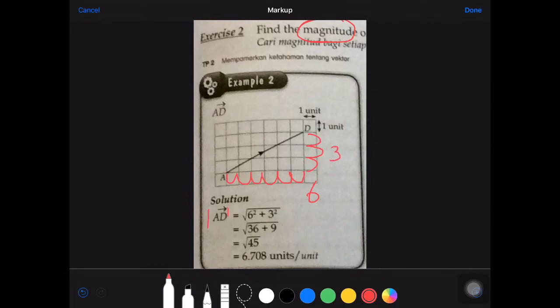They forgot to put modulus, because to find the magnitude you must put the modulus. So modulus AD, you can use Pythagoras theorem to find the hypotenuse. If you square both of them, 6 squared plus 3 squared, you get 36 plus 9 which is 45. You take the square root and give the answer in 4 significant figures. So this is how to find the magnitude of any given vector.